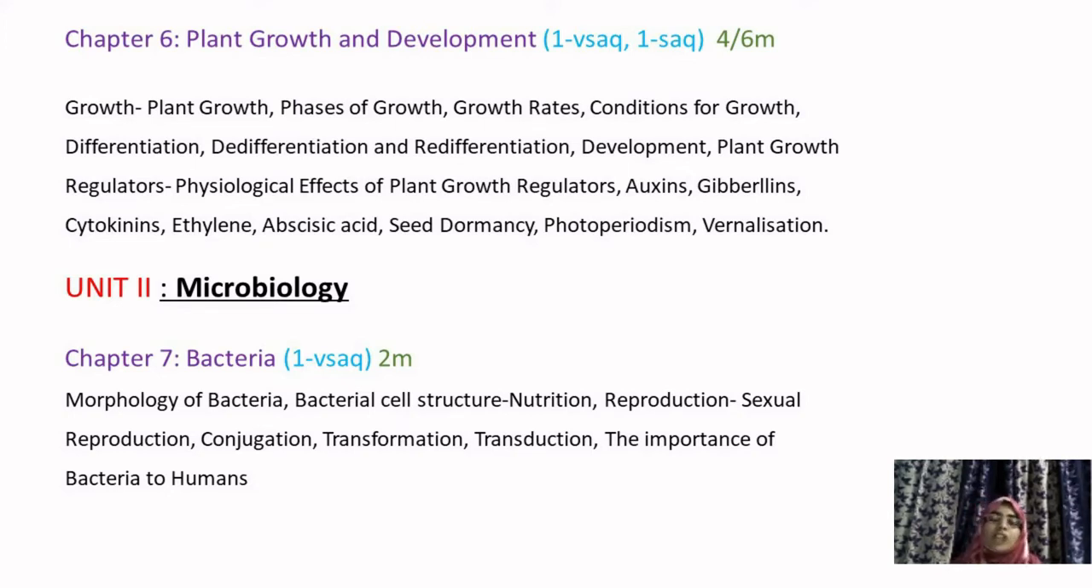In this chapter you will be having one VSAQ and one SAQ, that is, this chapter usually gets a 4 marks or a 6 marks question. This chapter also belongs to the category of development. You will study more about the growth and development of plants, the characteristic features of auxins and gibberellins, and how much auxin and gibberellin are required for a plant to grow.